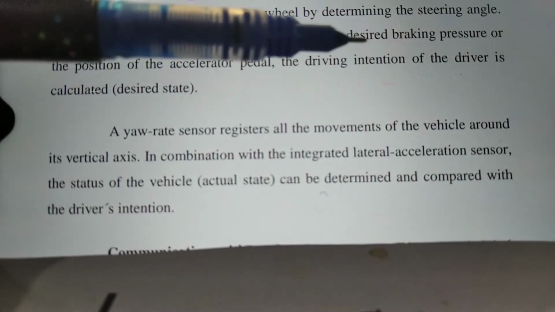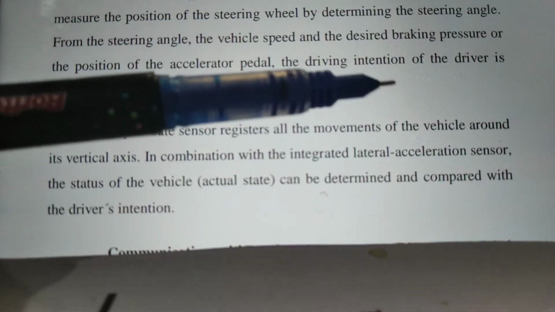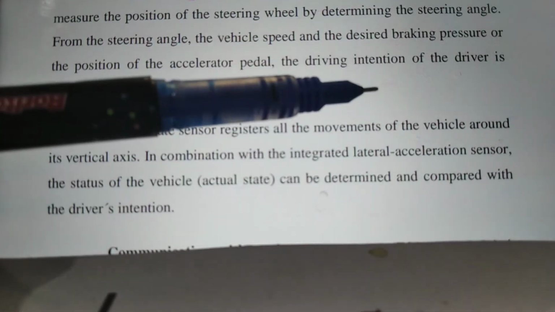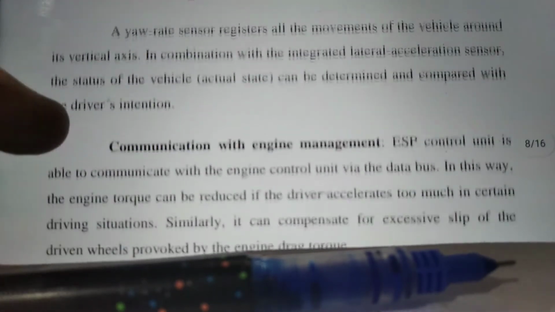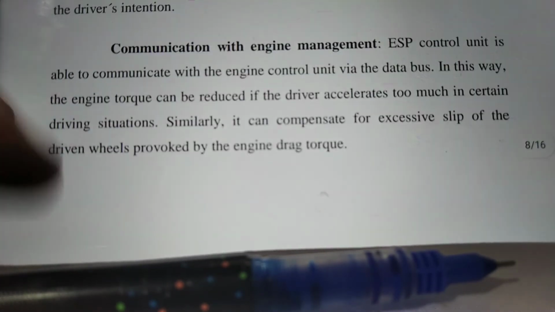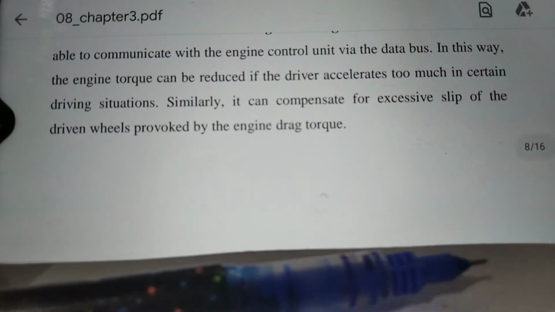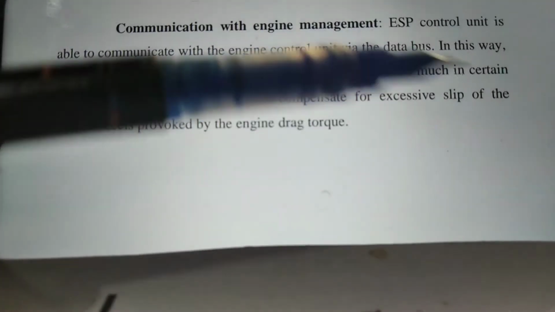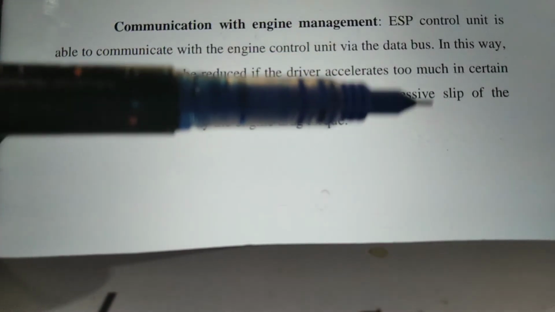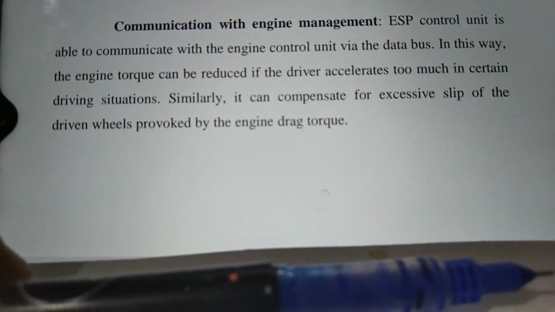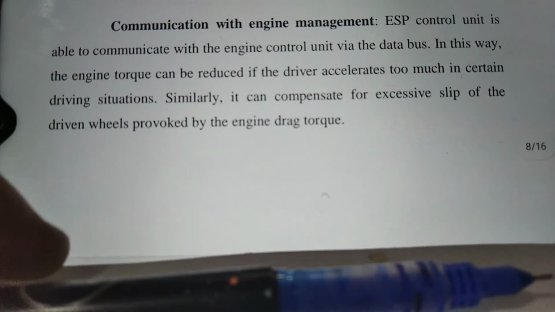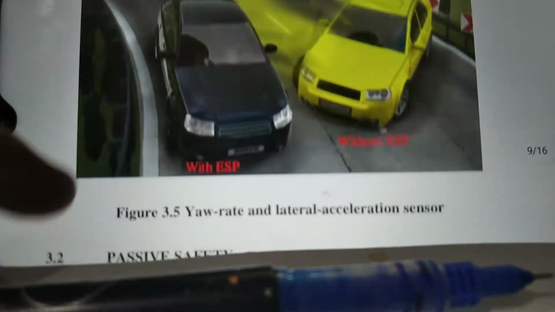This is calculated by the steering angle sensor, and corrective measures are taken. The communication with engine management is also important for safety. ESP control is able to communicate with engine control via a database in the vehicle.